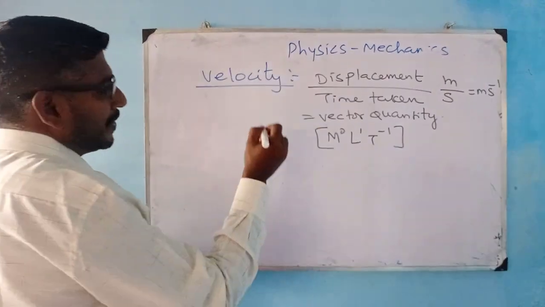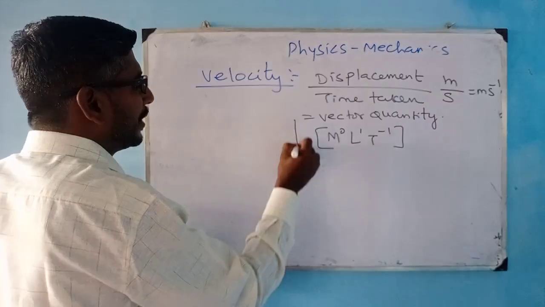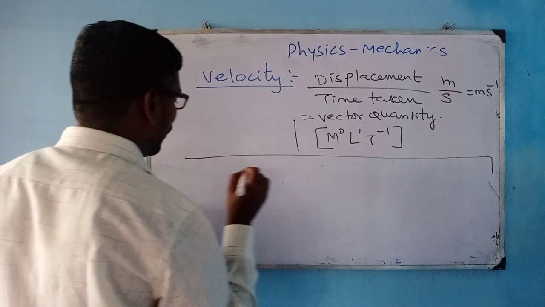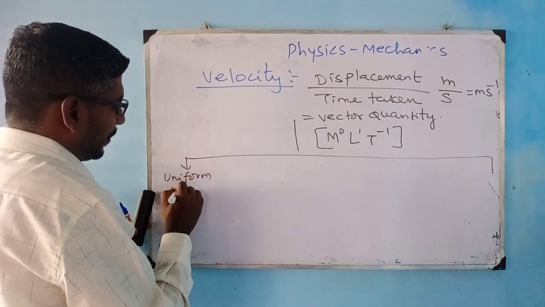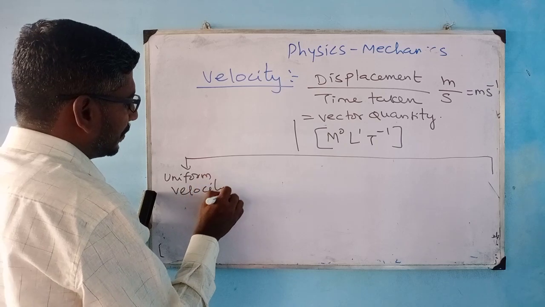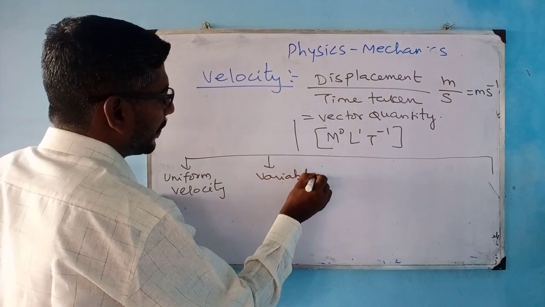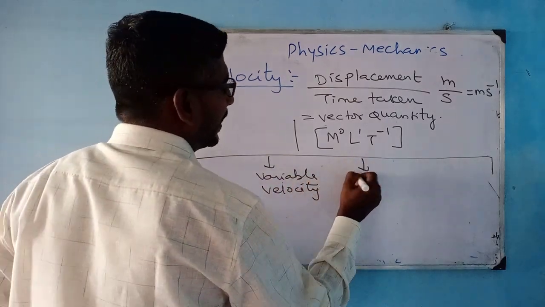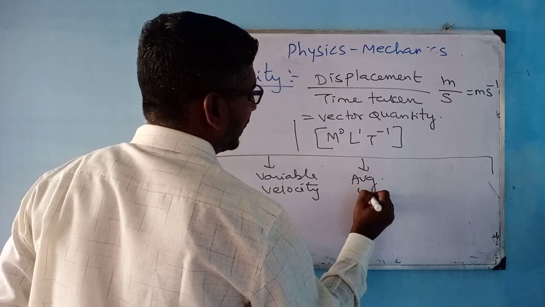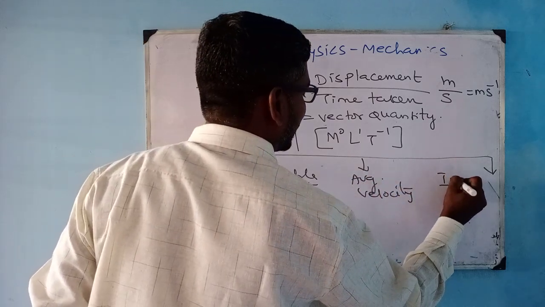Here in velocity, what you have to remember from this learning is that similar to speed, you also have these four different types: uniform velocity, variable velocity, average velocity and instantaneous velocity.